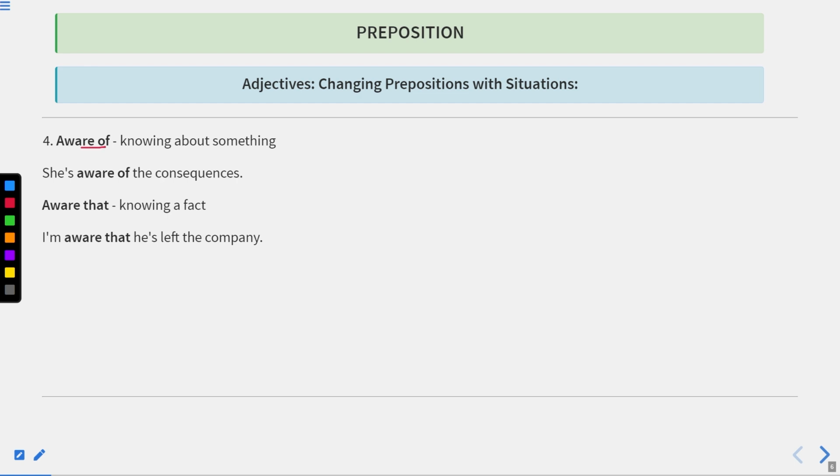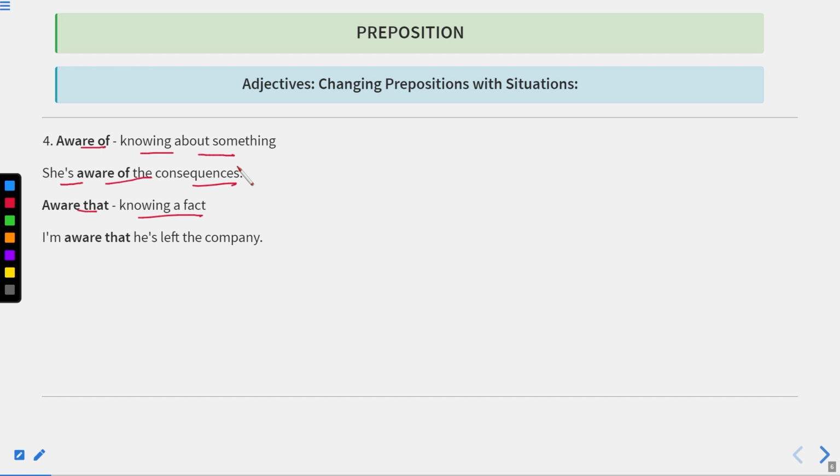This is aware of and aware that. So here we have two phrases. Aware of is used when we know about something. When we have knowledge of something, it means we are aware of it. And aware that means knowing a fact. Aware of can be used like, she's aware of the consequences. It means she's well aware of what can happen in the future, or what can be the results.